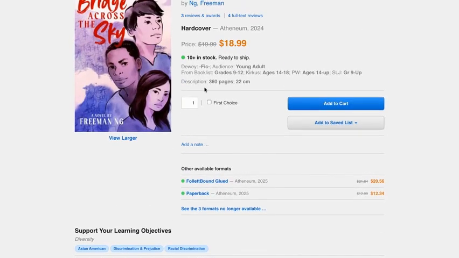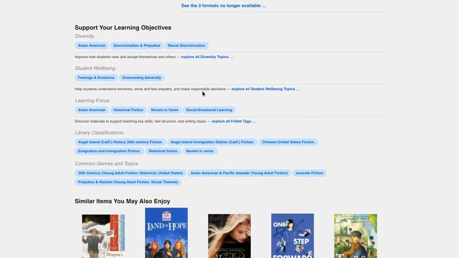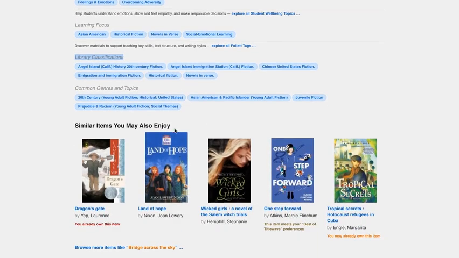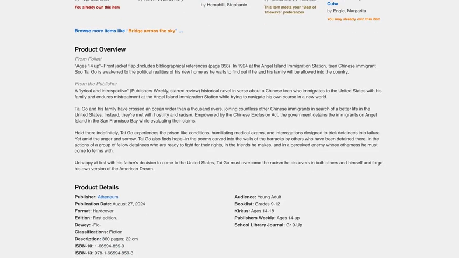Some of the physical description information is up here, and down here are tags and subjects. And subject headings are listed under library classifications. These other terms, though, are also helpful for me to understand more about what this book is about. Some of these are metadata terms or tags, curriculum tags as well. So that's nice to get that more insight about this book.